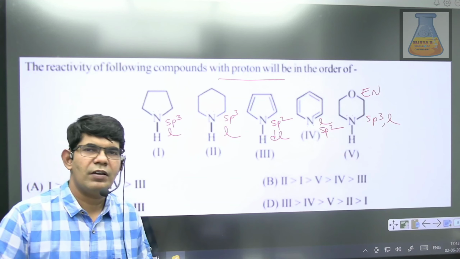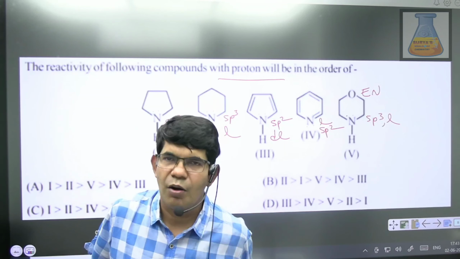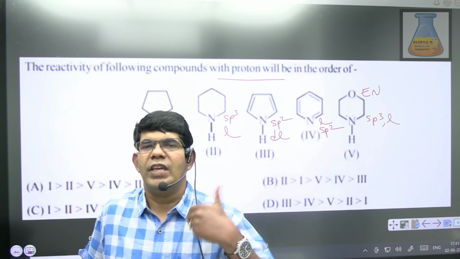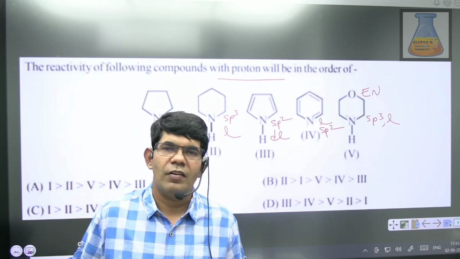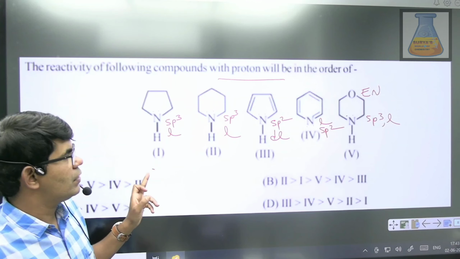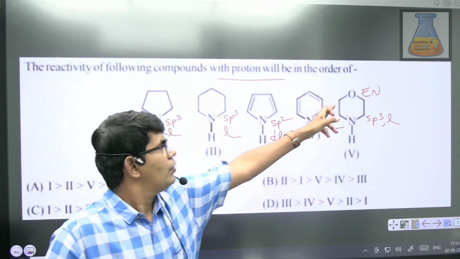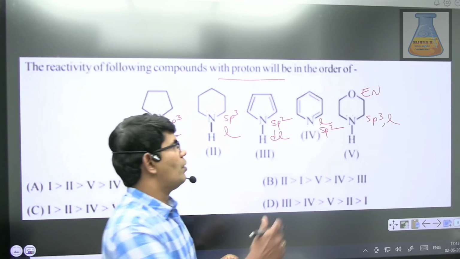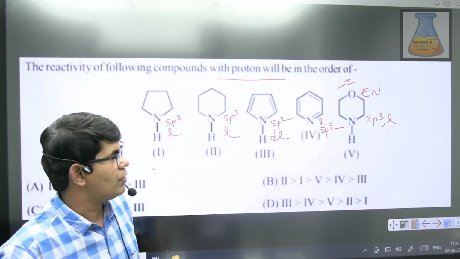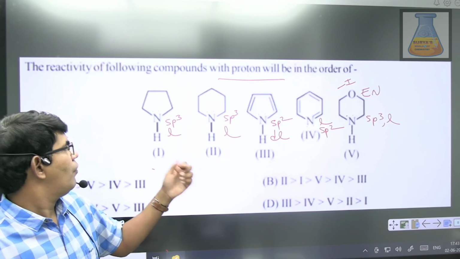I think the second one. How do you compare between 1 and 2? Smaller rings are relatively more electronegative. When they are more electronegative, the ability to donate the lone pair readily will be less. So definitely we will vote for the second, followed by the first and then the fifth. How did I compare 1 and 5? Here you have an electronegative atom directly. So the -I effect of oxygen will definitely decrease the electron density on the nitrogen atom in compound 5. So the best one will be the second one, followed by the first one,